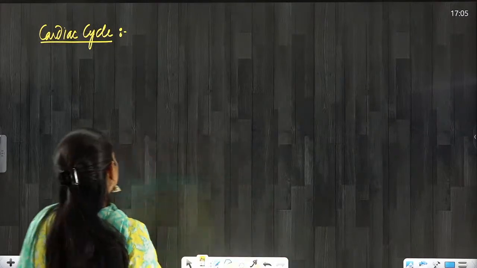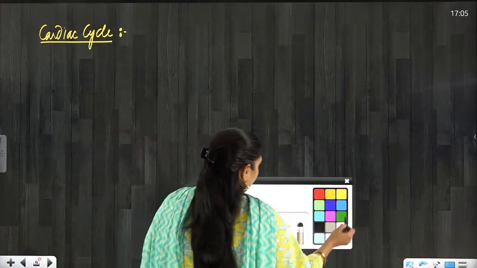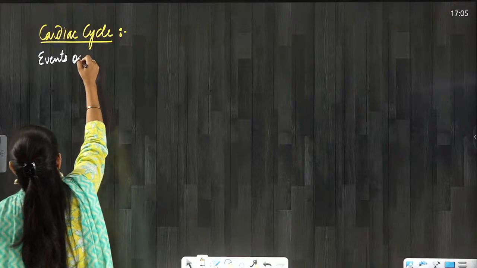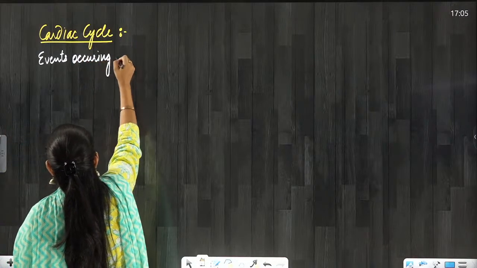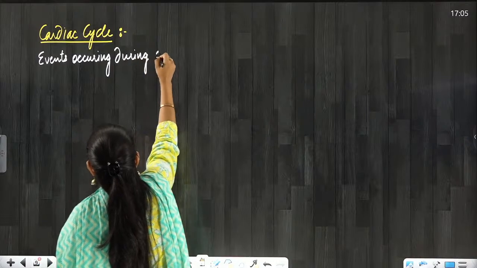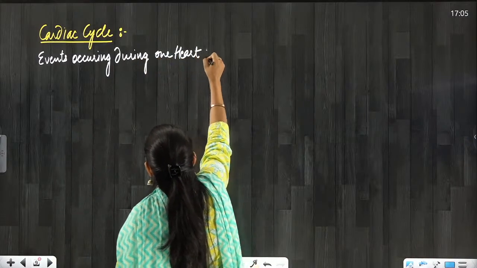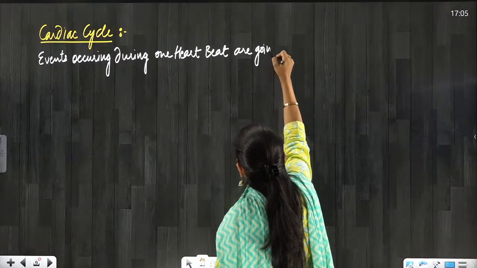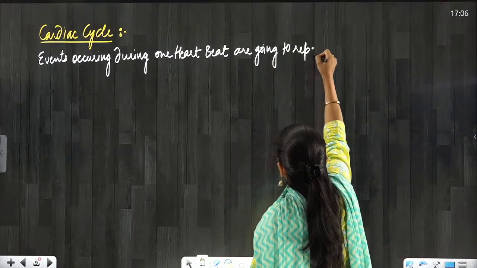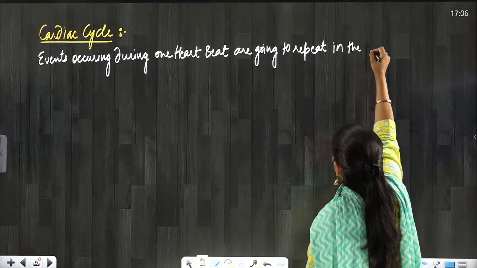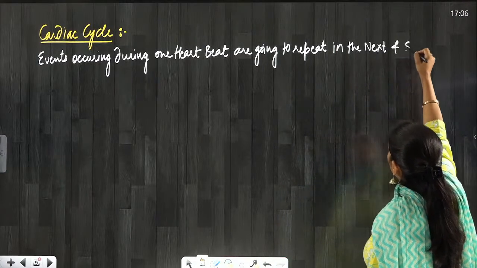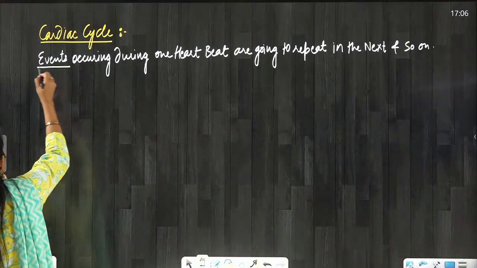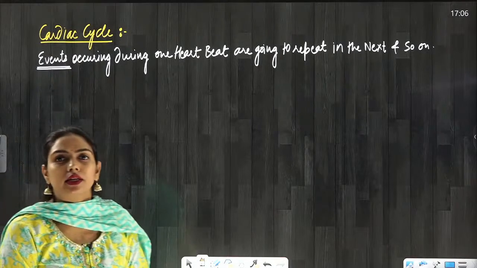So in the cardiac cycle, we will see some events occurring during one heartbeat, and they are going to repeat in the next, and so on.